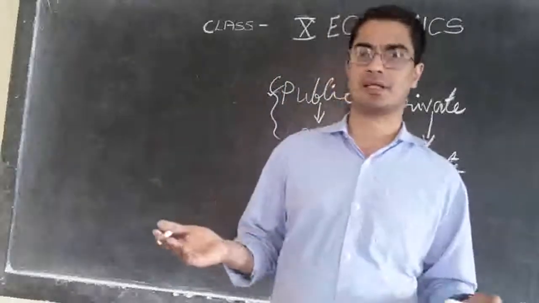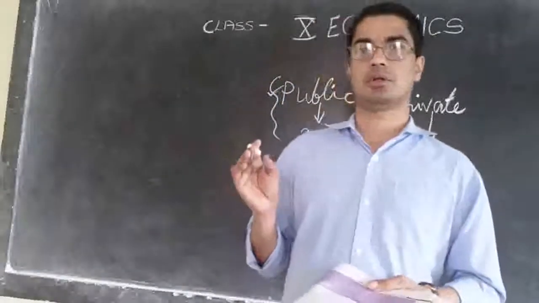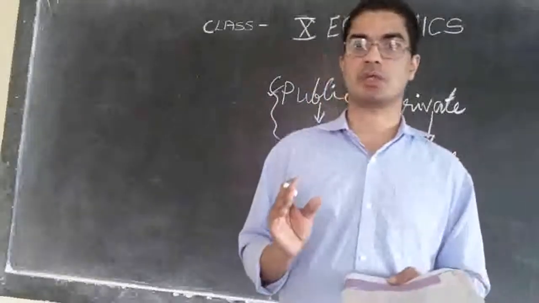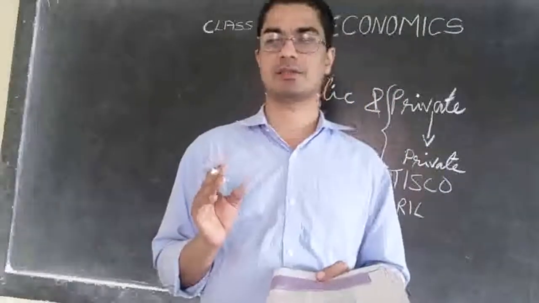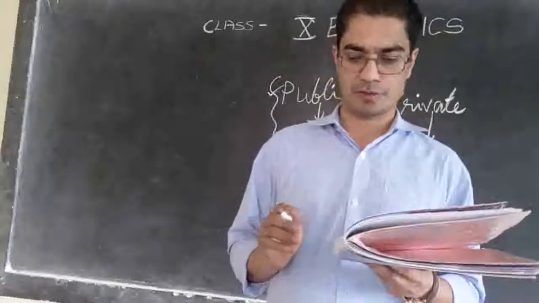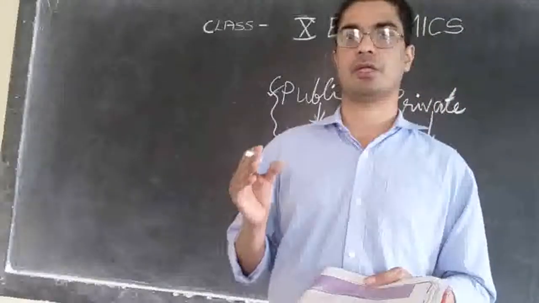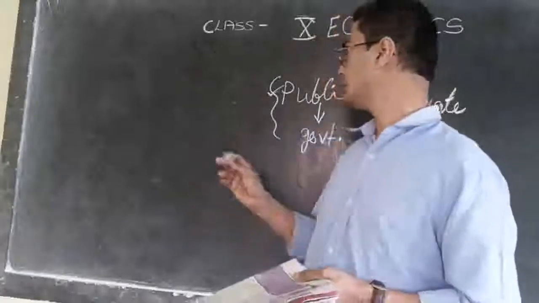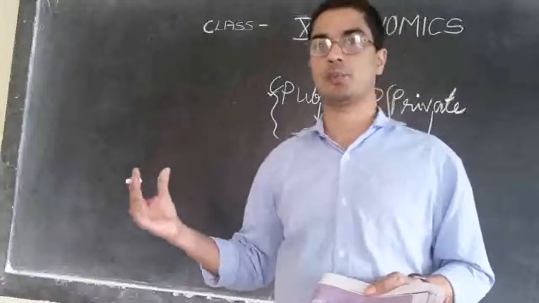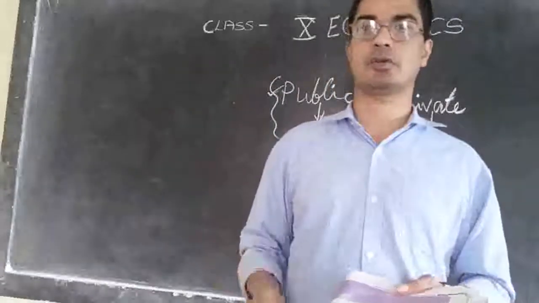Then we can divide another way, based on ownership. If the government is the owner, then we call it a public sector, and if the owner is private, then we call it private sector. We find that most of the important things carried out in our country, most of the areas where development is carried out, are done by the public sector, because the government has more money, collected from the people as tax, and therefore they invest that money for the development of the country, for the development of the people.